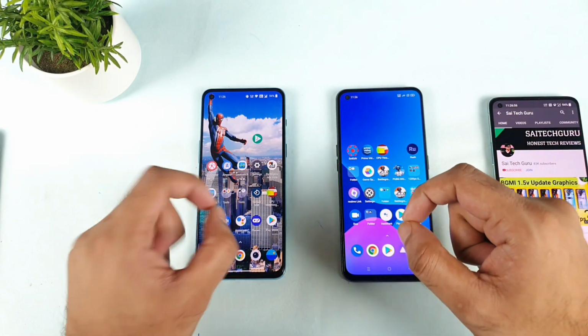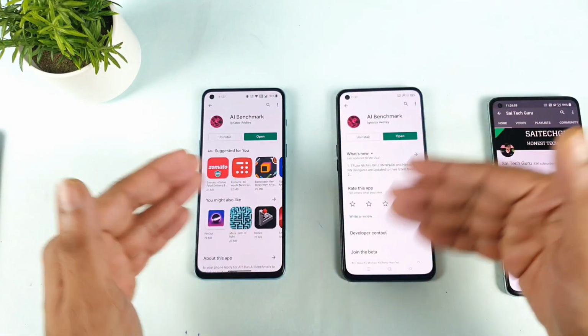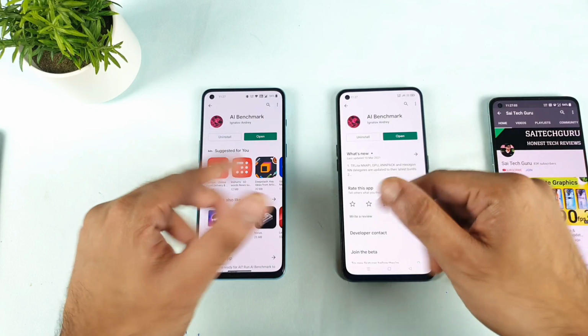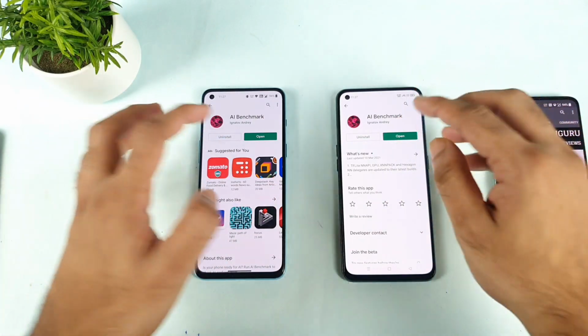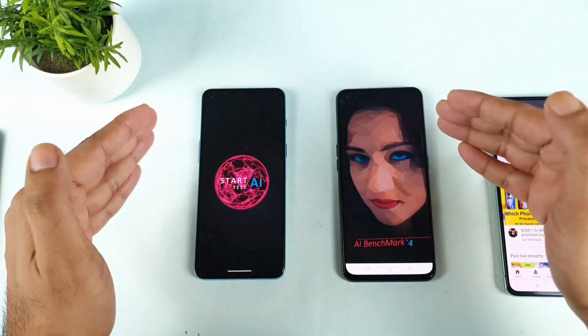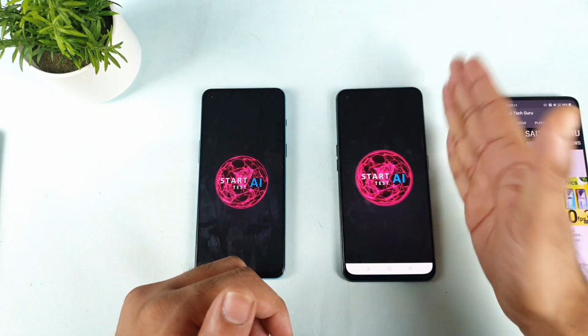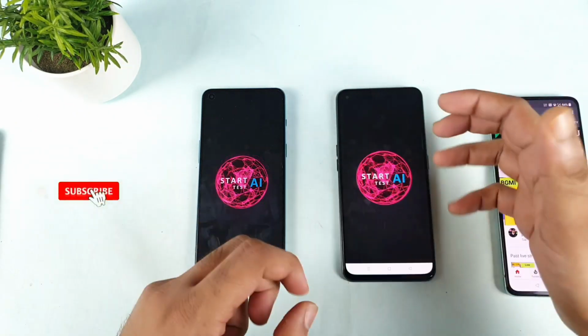This is a question requested by a few of my subscribers: can you please compare using the AI benchmark, not the Antutu benchmark, not the Geek benchmark, only designed for AI recognition? As you can see, this is the exact application which you can find in the Play Store as well. So that is what I'm going to compare between both phones, with the AI chipset and without, only the normal Dimensity 1200, side by side.